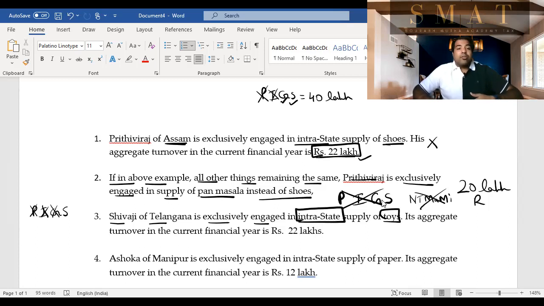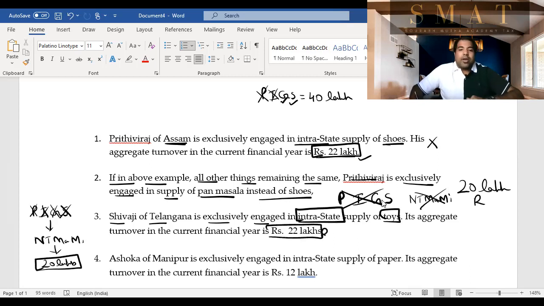But guys, you're in which state? NT Mami, Nagaland, Tripura, Manipur, Mizoram? No. But if you're in the other states, like Assam, Puducherry, Uttarakhand, Telangana, yes, you're in that state where you cannot be in step 1, because you were in those states which are not supposed to be there. So you'll go to step 2. Step 2 says, are you in NT Mami? You're not in NT Mami. Then step 3, your default limit is 20 lakhs. In case your default limit is 20 lakhs and you've already reached 22 lakhs, you will require registration.